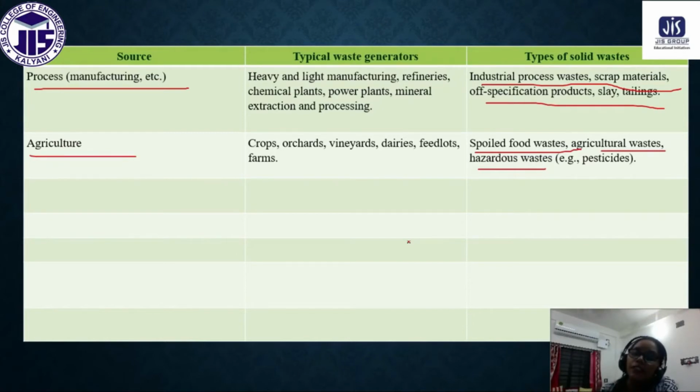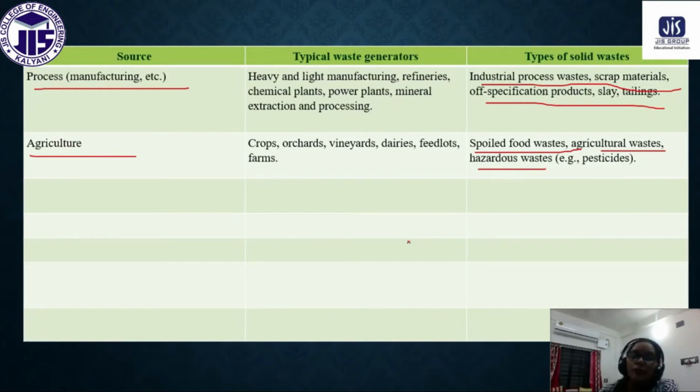From this portion you can have this type of question, like what are the sources, classify the solid waste based on source, or give examples of municipal solid waste or institutional solid waste.